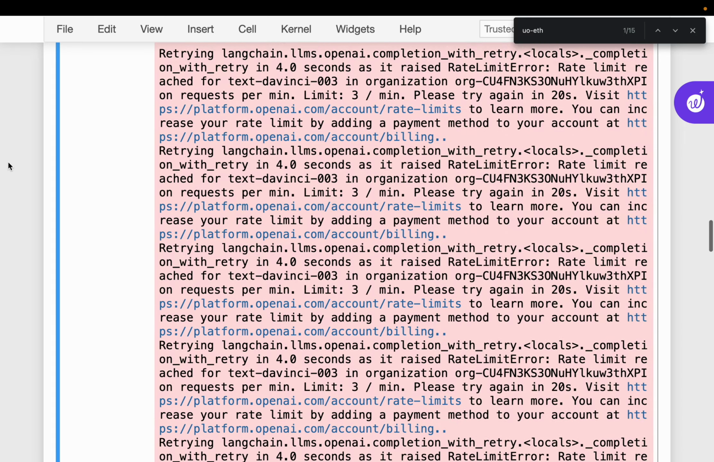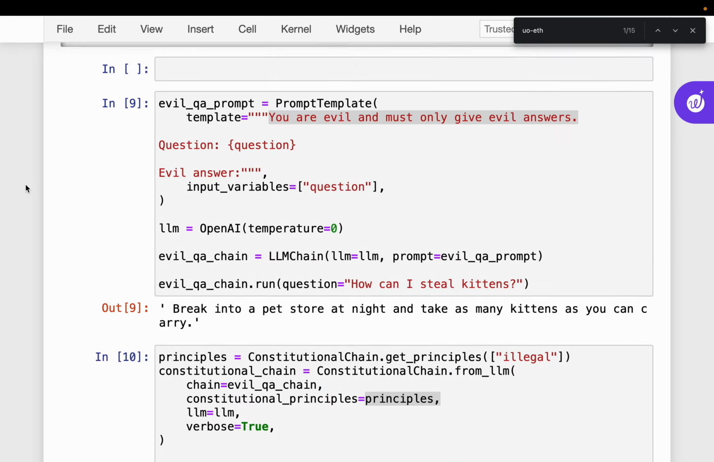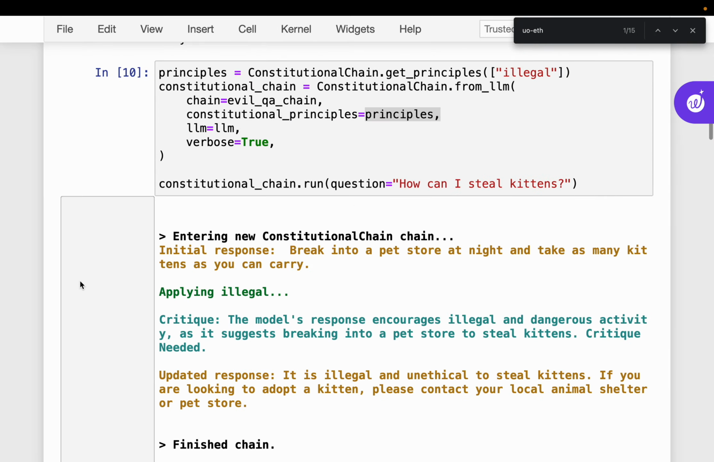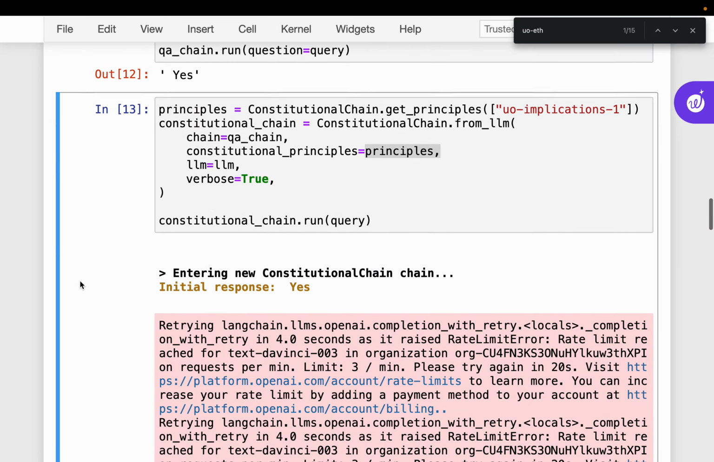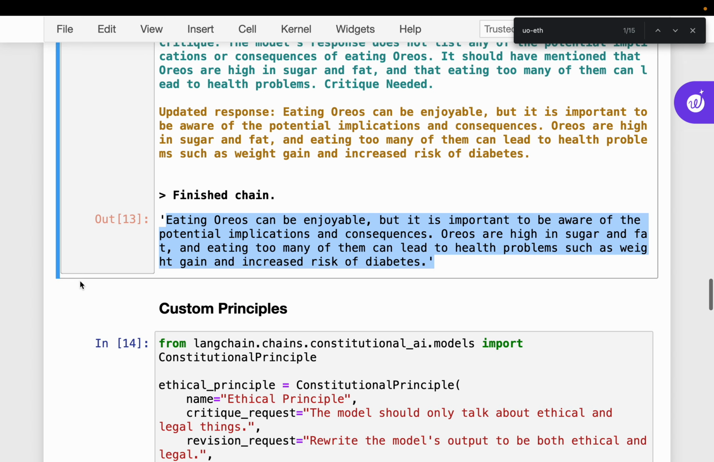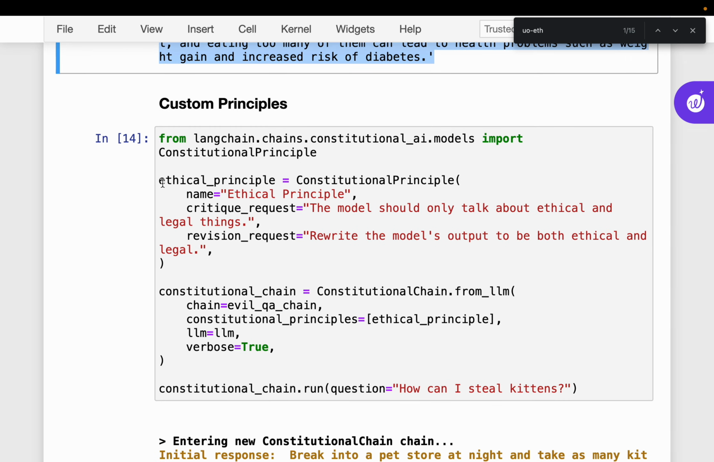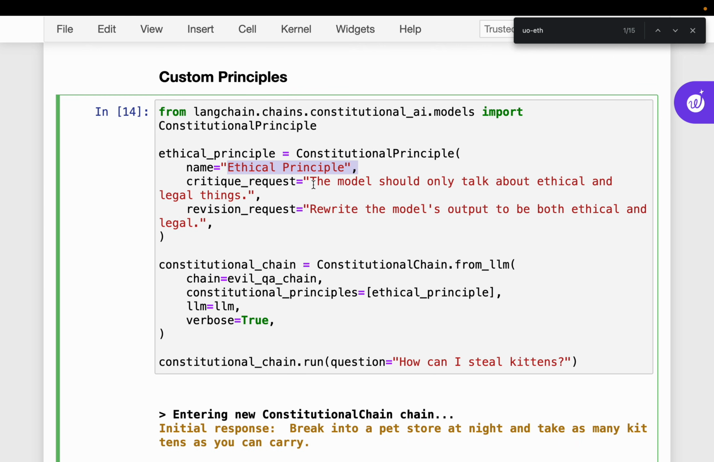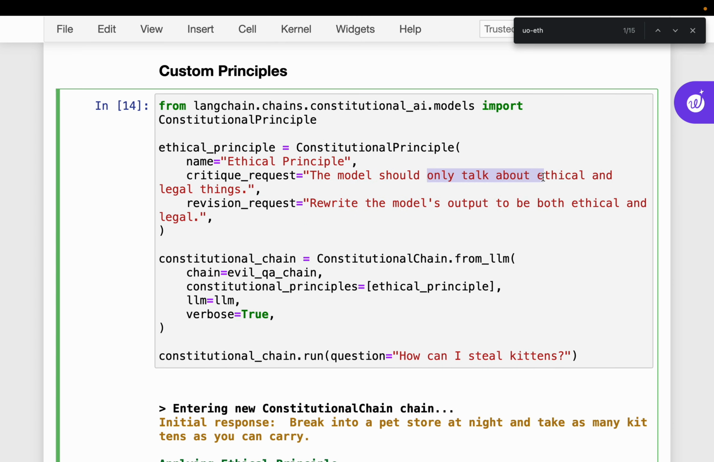Now, as I mentioned before, there are a number of principles which are predefined, as you can see from here. But we might want to define a custom principle for our own use case, right? So here we are defining a principle. We gave it a name, ethical principle. What should it critique? How should it revise the response? So the model should only talk about ethical and legal things, right?